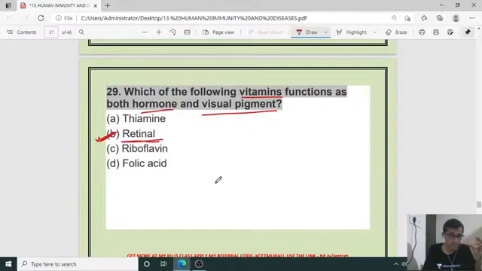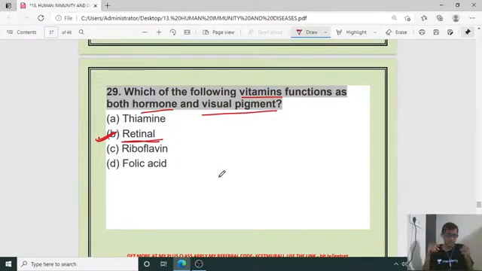When light focuses on the retina of the eye, retinol dissociates from opsin, resulting in a change in membrane permeability, and the movement of ions results in a change of potential.